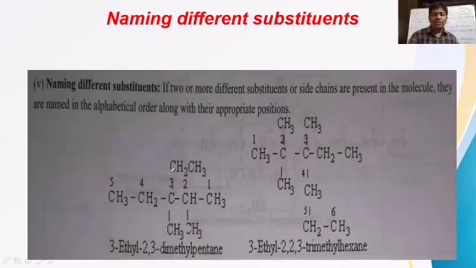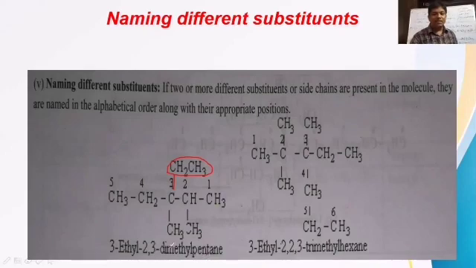This CH2 CH3 is called what? Ethyl. CH2 CH3 is called an ethyl group. So the ethyl group is attached on the third carbon. The third carbon bears ethyl and also methyl, and the second carbon bears only methyl. So 2,3 dimethyl is available here, and 3 ethyl is available. The longest chain is with 5 carbons, so the parent chain is pentane.